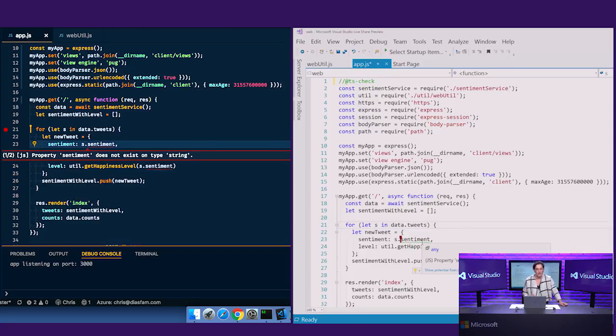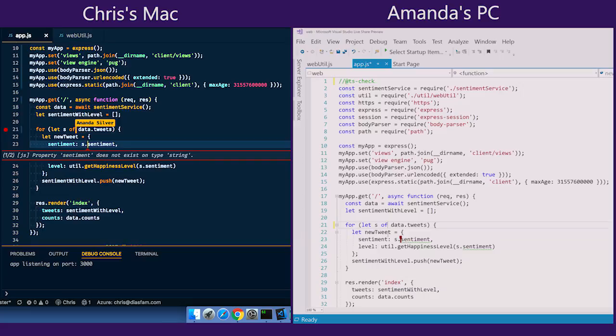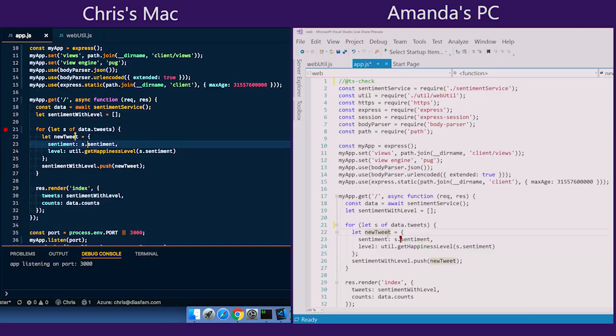So what's happening here is that in JavaScript, if you use a for in loop, it's basically looking at all of the objects that are in the array. But if you use a for of loop, then it actually looks at the values of the array. So what I'm going to do is just go ahead and change this to of. And we should see that the compile errors actually go away. So I think that fixed it. Why don't you try it again?